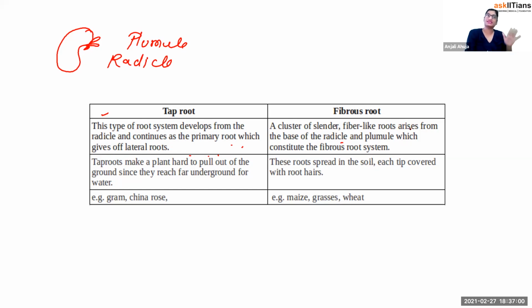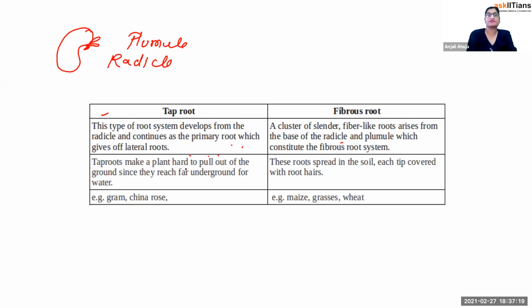Once we talk about the seed, I'll show you a diagram of that. But plumule and radicle are just regions. They don't have any particular design. Just like you must have seen the sprouts that you eat. On the sprouts, there are little things coming out. These little things have the plumule and radicle on them. So the lower part will form the root and the upper part will form the shoot.